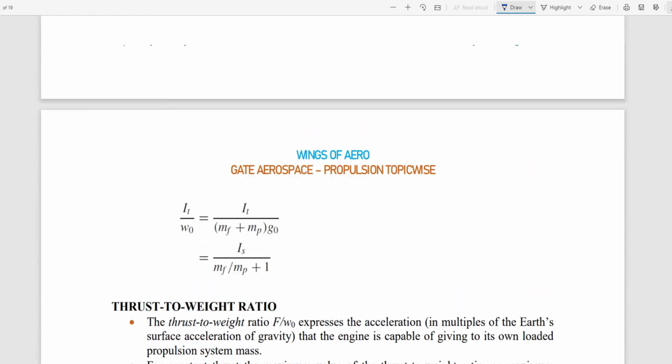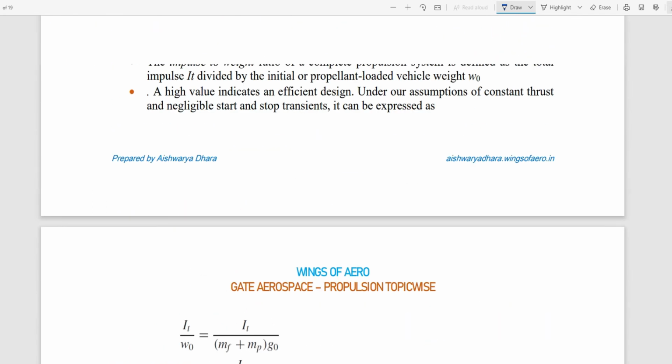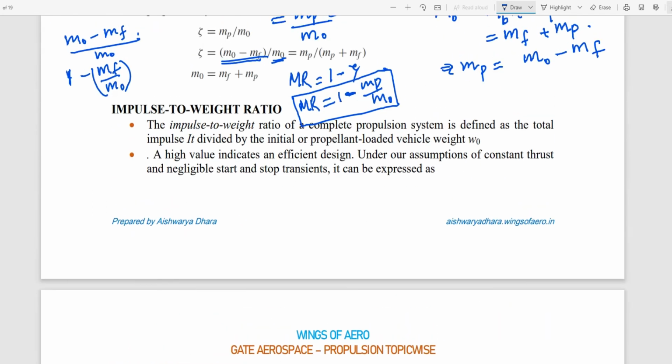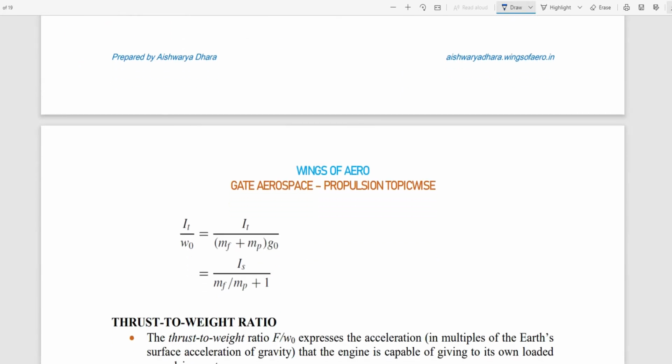The next important parameter is impulse to weight ratio. Let's see what impulse to weight ratio is. Impulse to weight ratio defines, so what is weight? W naught equals m naught, which is the final mass plus propellant.